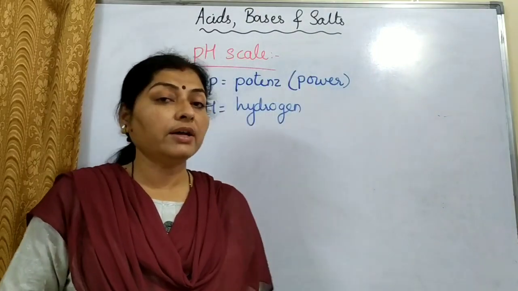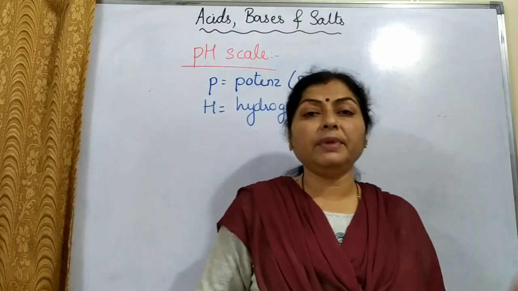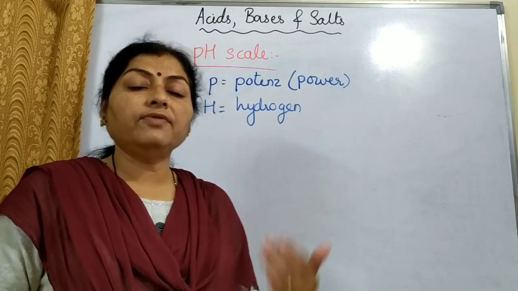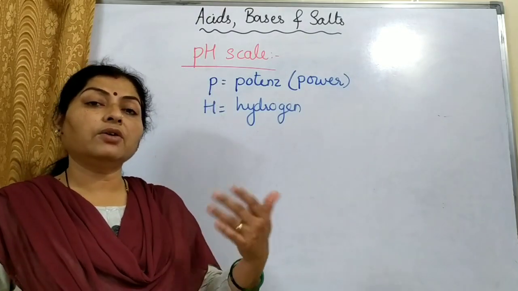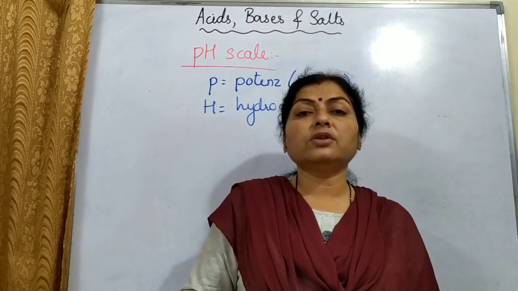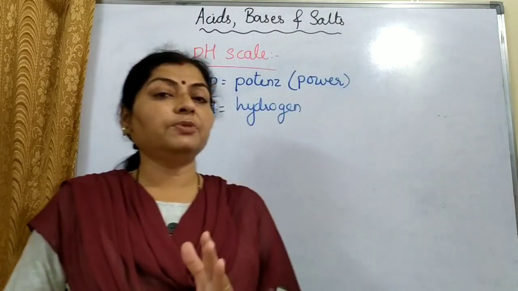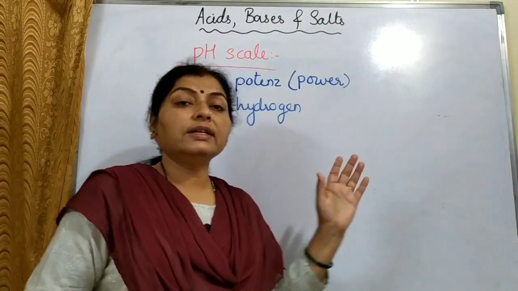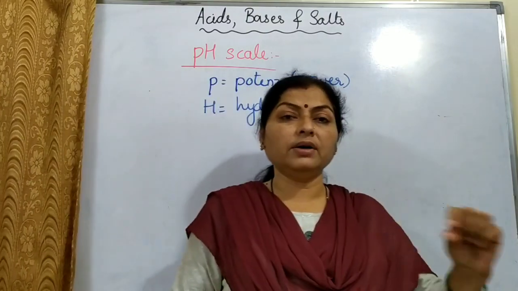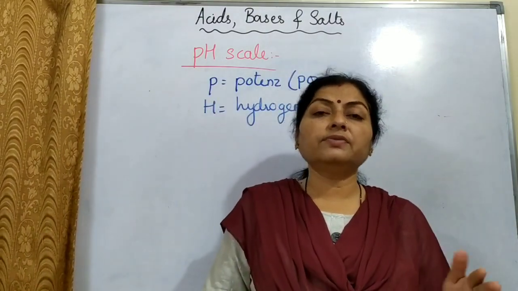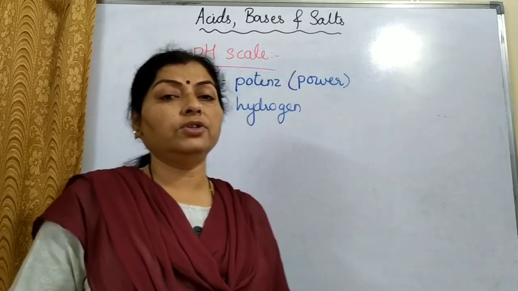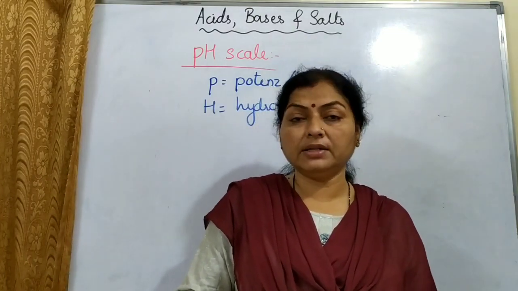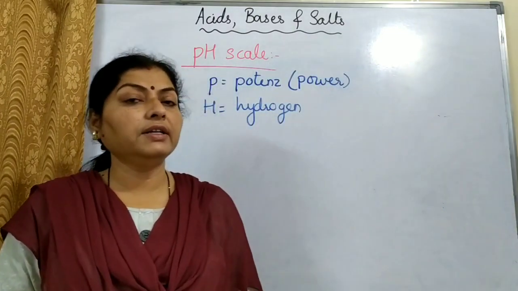Just now we saw that whether it is an acid solution, a base solution or a salt solution, it will consist of H plus ions. Even if it is a base, there will be H plus ions contributed by the ionization or dissociation of water. Water gives H plus and OH minus ions. This is clear now. So Sorensen devised a scale, means he has given some numbers, and corresponding to those numbers we can identify a solution as a strong acid or a weak acid or a strong base or a weak base. The concept of strong and weak we have already seen before.